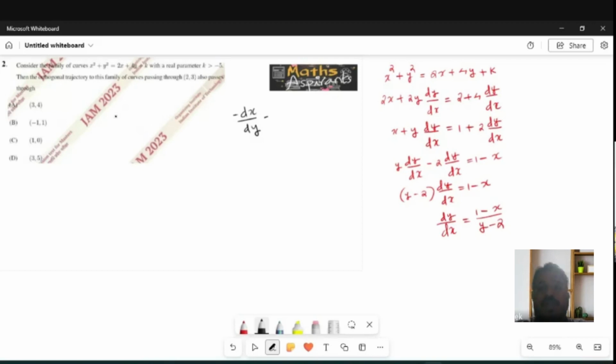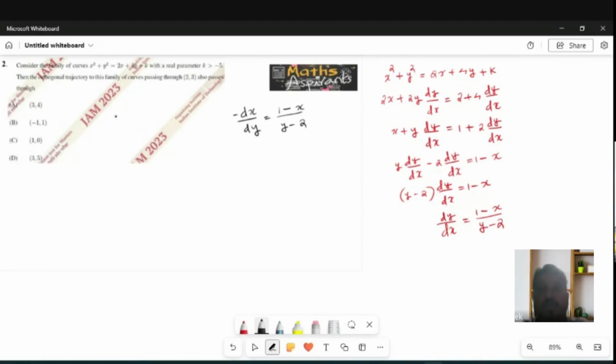Then you will get the slope of the orthogonal trajectory. We know that m1 into m2 is equal to minus 1. That is the basic fundamental of the slope of orthogonal curves. So from that, I can say this is equal to minus dx by dy, which is equal to 1 minus x divided by y minus 2.